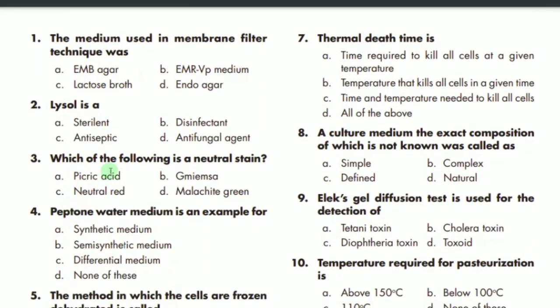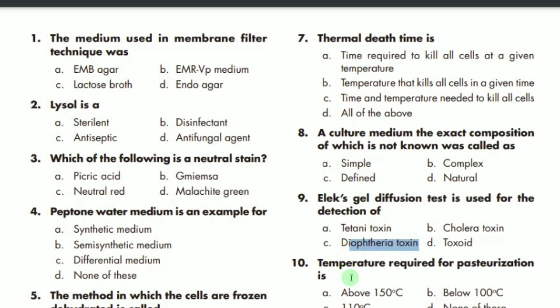MCQ number 7 says that the thermal death time is what? So the thermal death time is the time that kills all cells at a given temperature. B is the correct option. MCQ 8 says that a culture medium, the exact composition of which is not known, is called, so we don't know the exact composition of the medium, we call that a simple medium. A is the correct option. MCQ number 9 says that the Elek gel diffusion test is used, so we mostly use this test to detect the diphtheria toxin. C is the correct option.